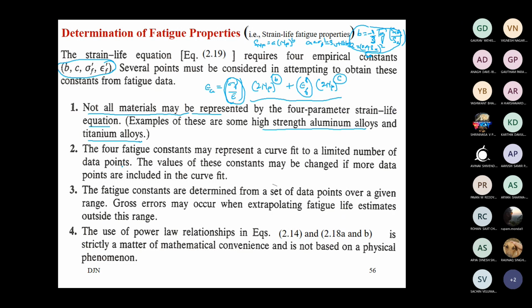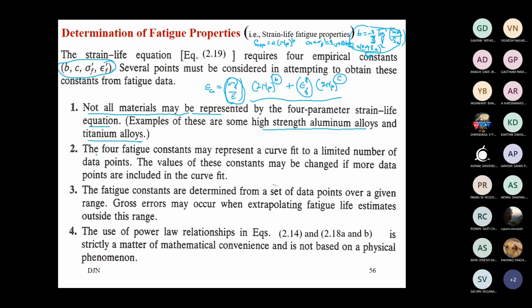Okay, so there are certain restrictions. In the complete absence of data, you can still use it. People are using it because there are no other efficient methods, or they use certain correction factors after using this, or take some factor of safety. This is one of the efficient equations we have in the strain life approach. There are others also. This is the most basic, the initial equation for the strain life approach. But keep in mind, it is not universal and cannot always be adopted. Each equation comes with its own limitation.